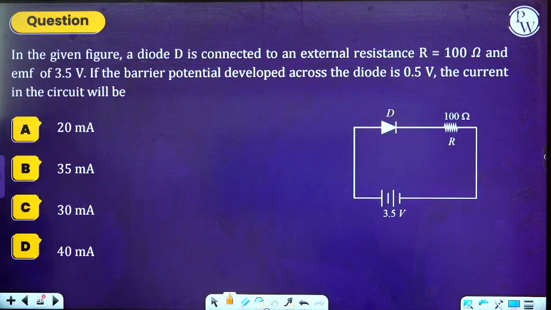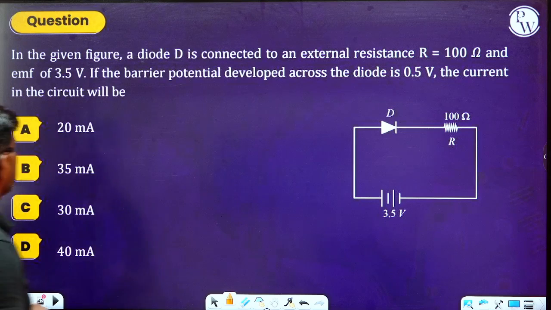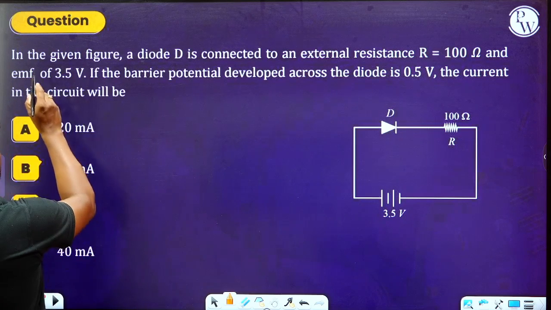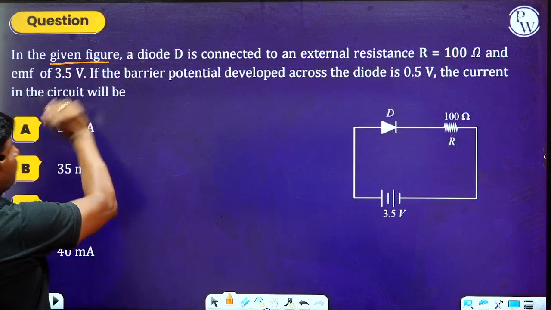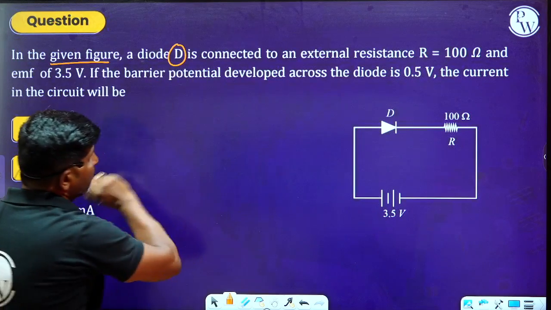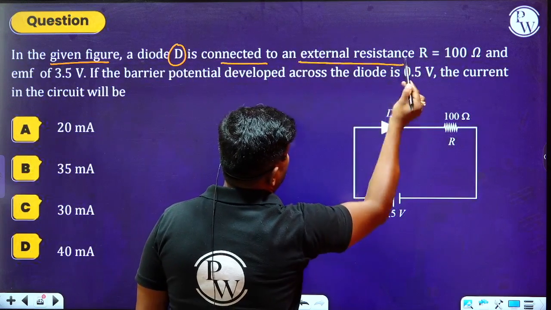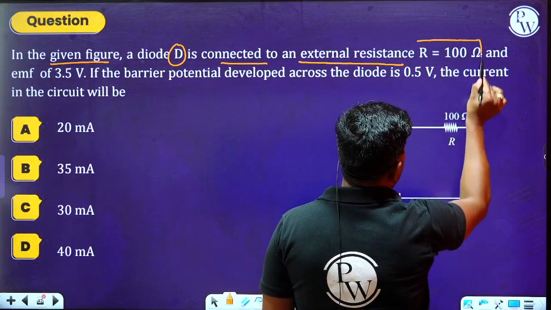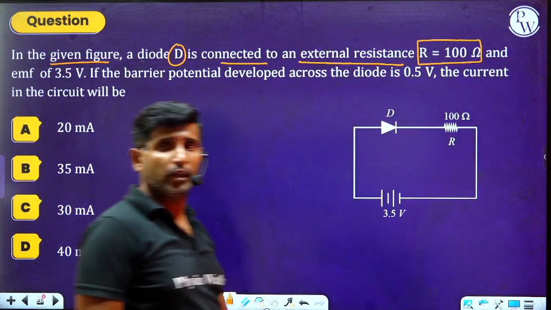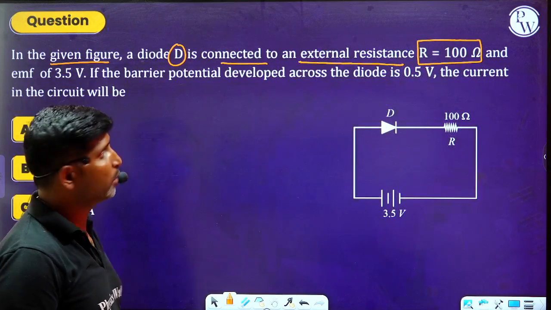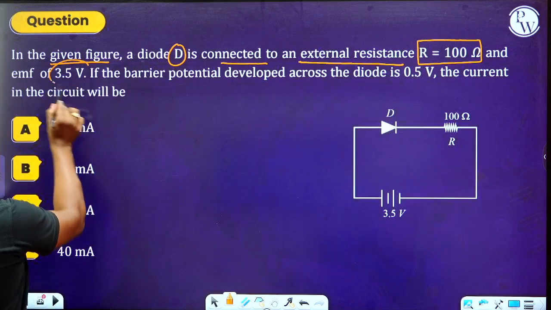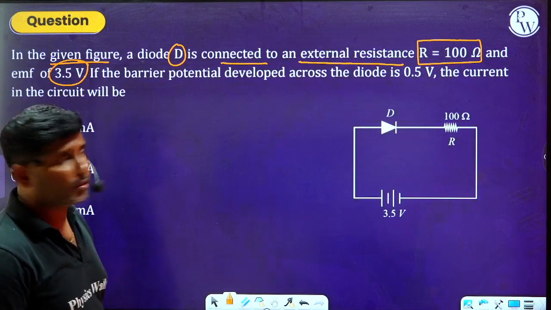What have they given to us? Please read this question carefully and analyze the situation. In the given figure, a diode D is connected to an external resistance R equal to 100 ohm and EMF 3.5 volt.